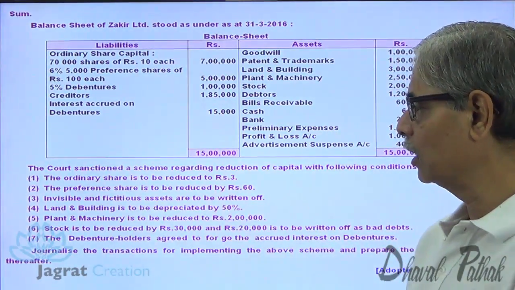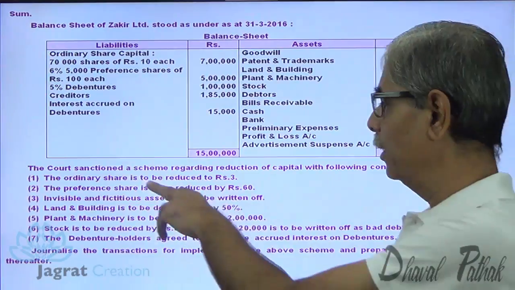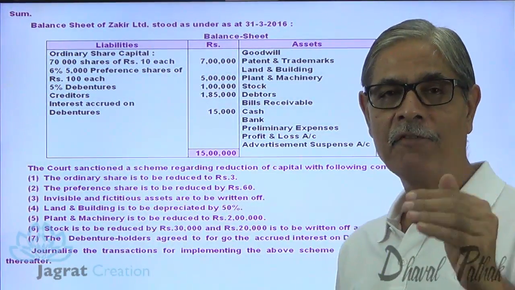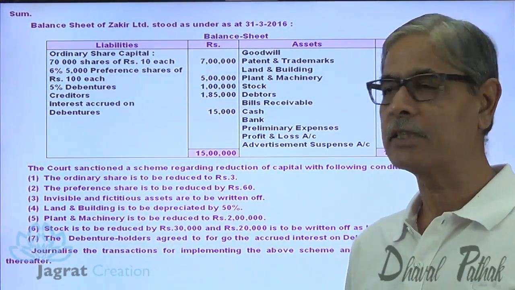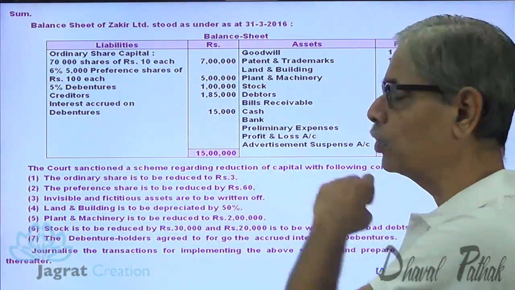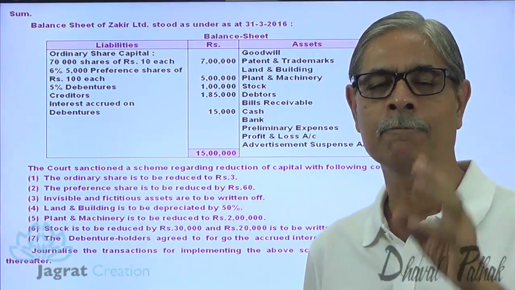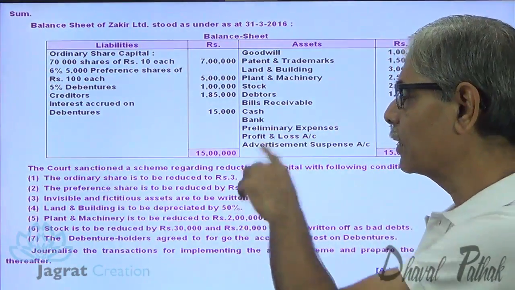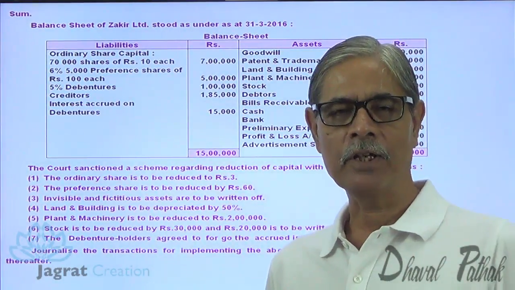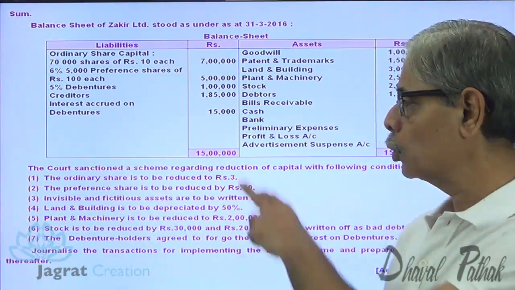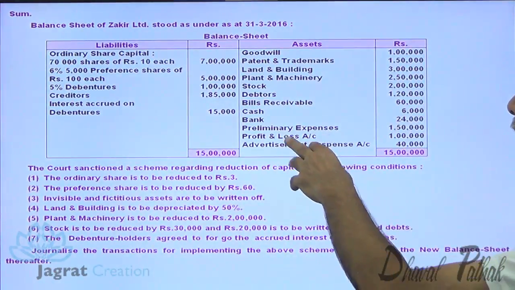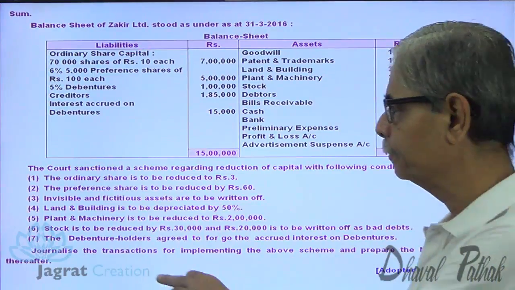Every equity share is reduced by 7, from 10 to 3. So every equity shareholder is contributing 7 rupees per share to write off the losses. This is how the contributions are made by the equity shareholders and preference shareholders to write off the accumulated losses known as profit and loss account, including the expenses, etc.